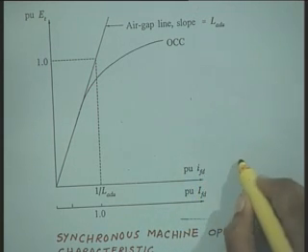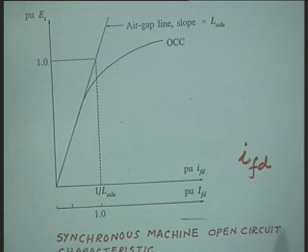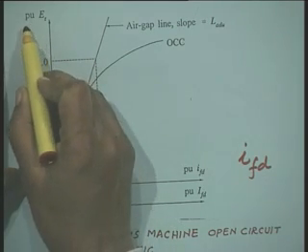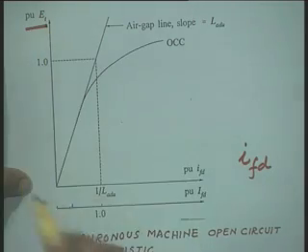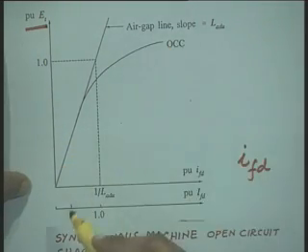Now, when I use this symbol IFD, this is the symbol used in the reciprocal system of per units. And we represent the per unit terminal voltage on the y axis.